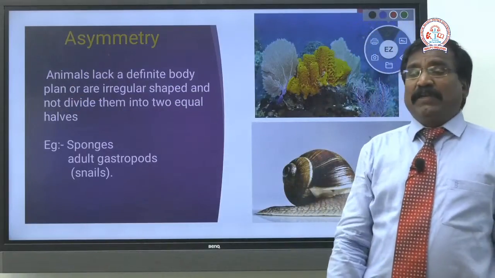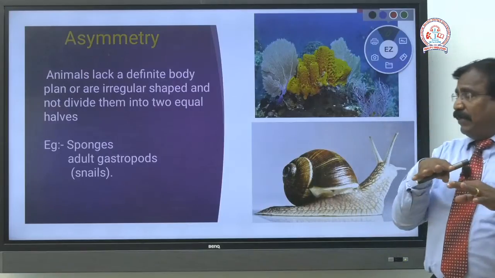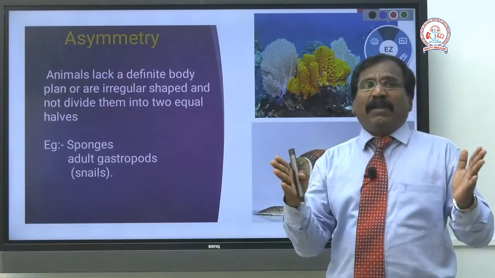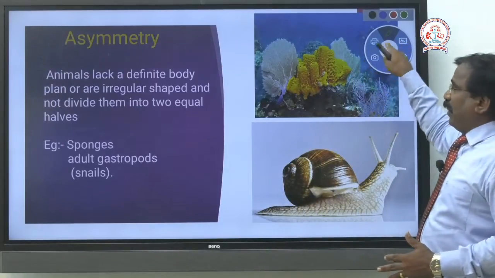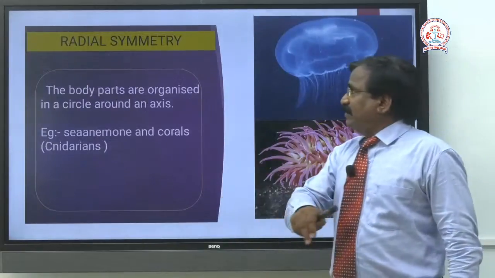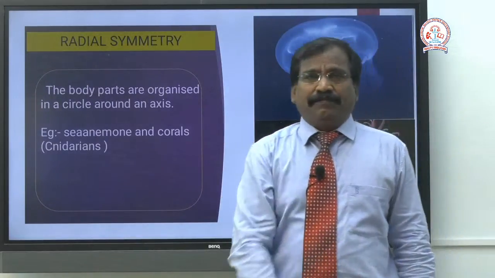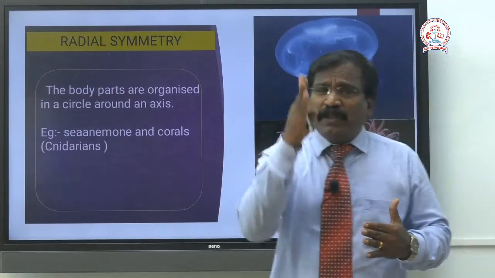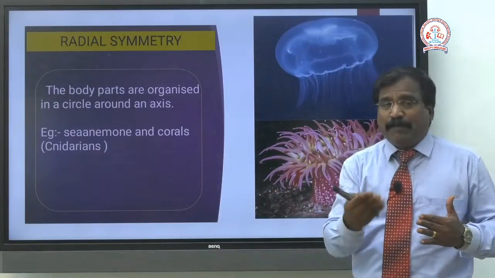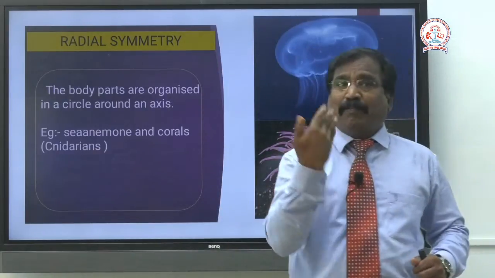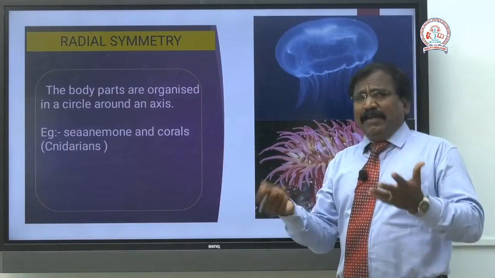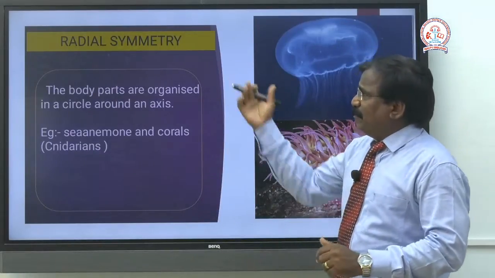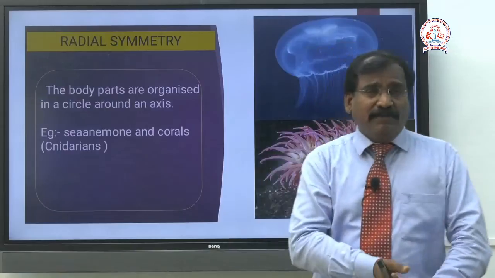Asymmetrical means we cannot divide them into two equal halves. Okay, what is next? Radial symmetry. But we are talking about the plane of cleavage, that is the plane of division, the angle at which we cut. At any plane we cannot divide asymmetrical organisms. Now come to radial symmetry.